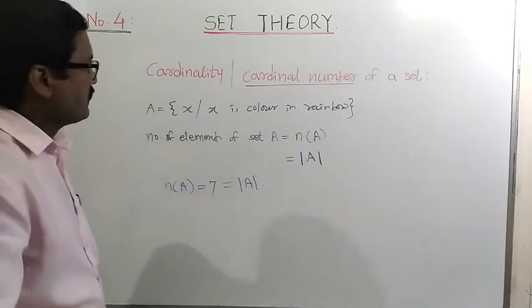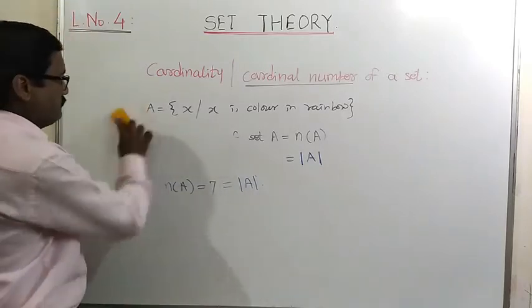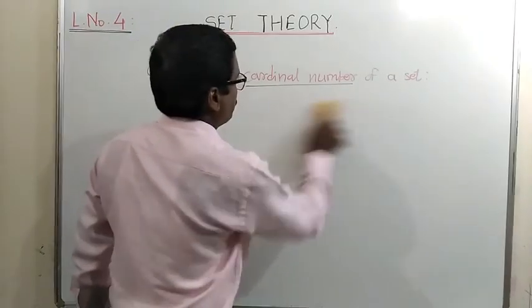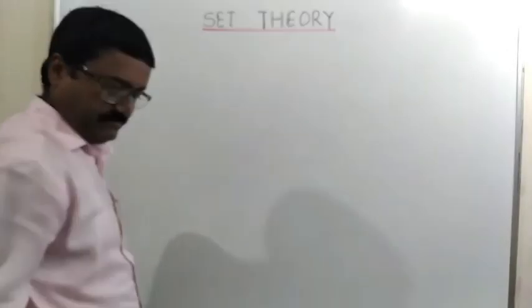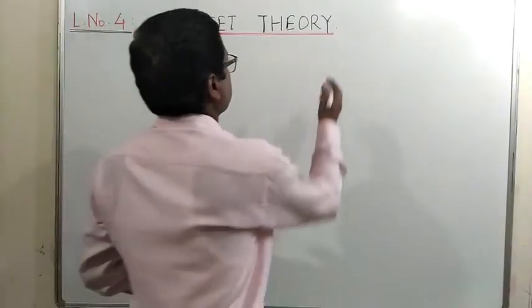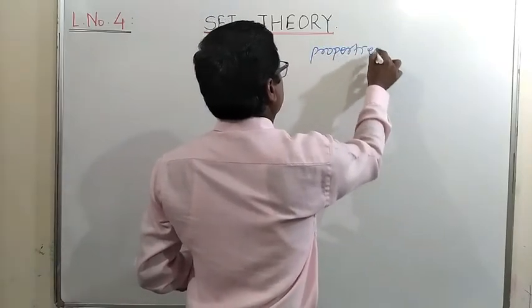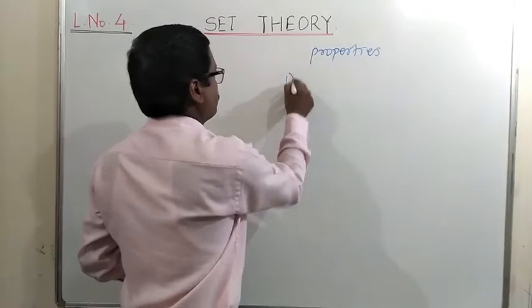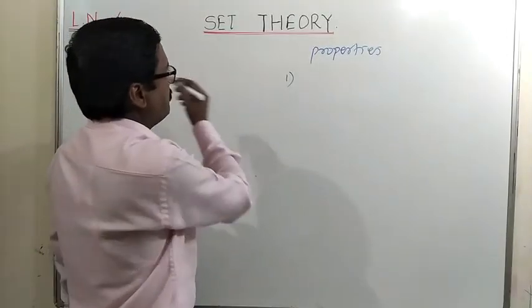Let us see some properties of this cardinality. Properties means the formulas or relations between the cardinalities of a number of sets. First, we have learned some properties in previous lectures.